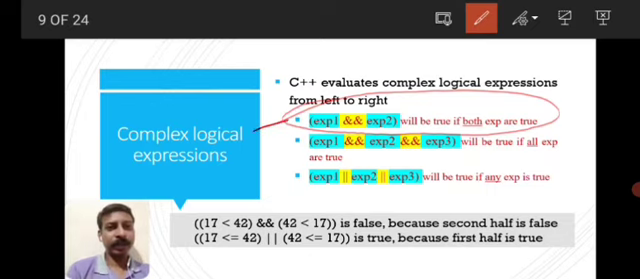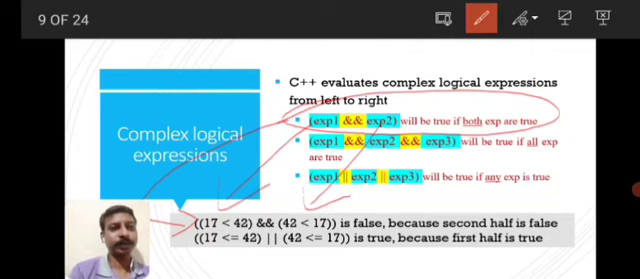For this, I have written an example here. 17 less than 42 is expression 1, and 42 less than 17 is expression 2. In between we have the logic and operation. Every logic expression has an output of either true or false. The output of logic and operation is true only if all the expressions are true.